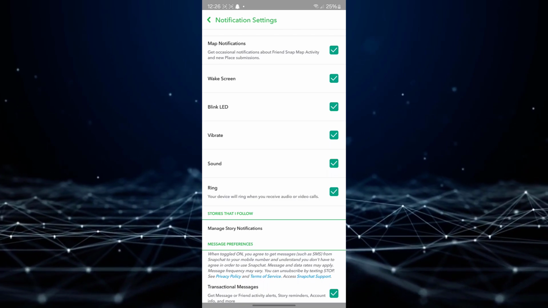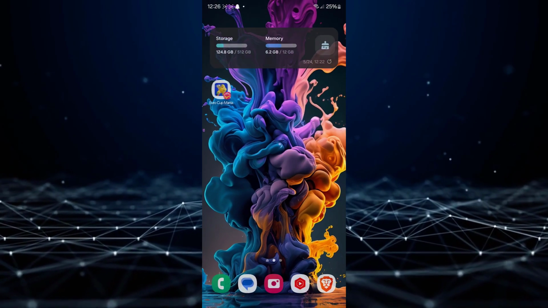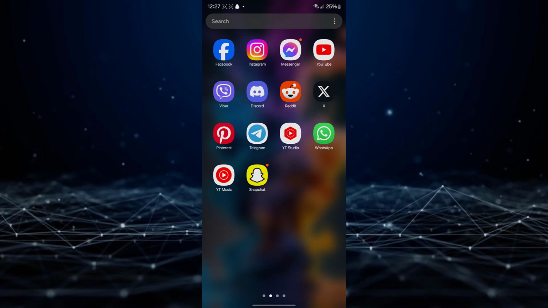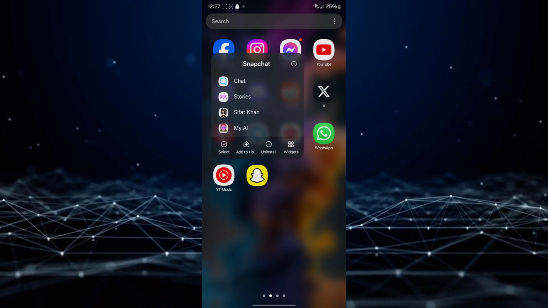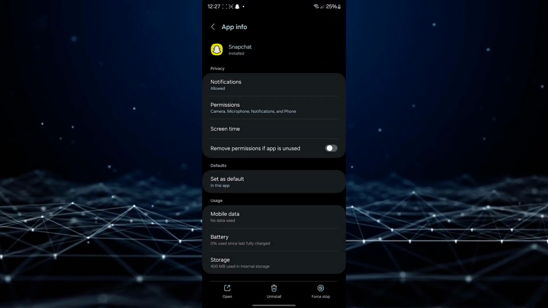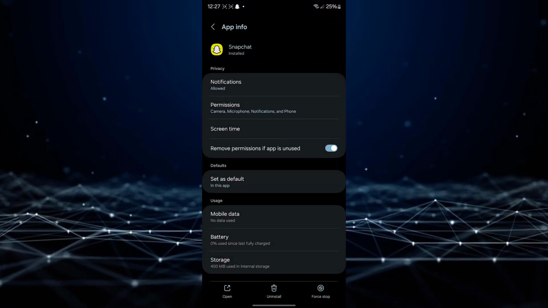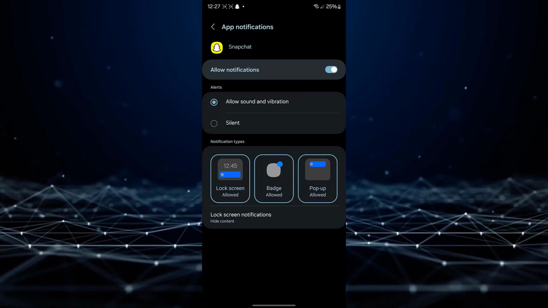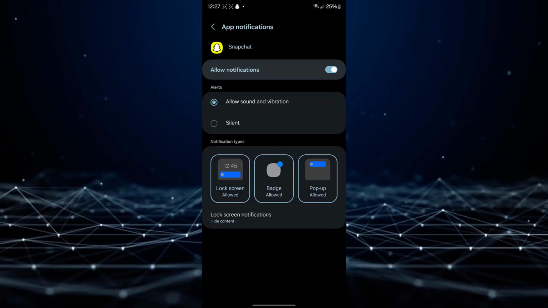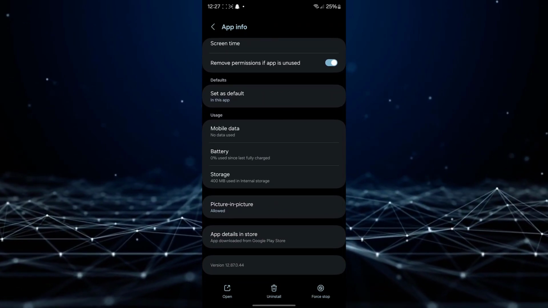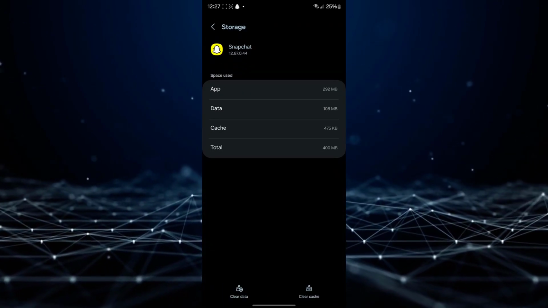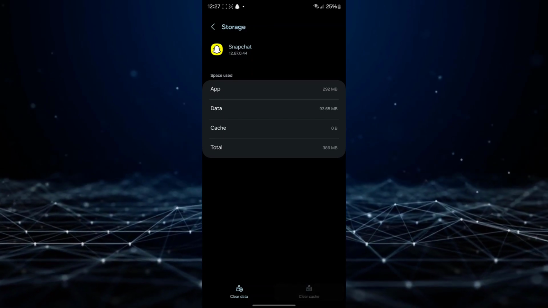If the issue persists, try the following. Long press the Snapchat app icon. Tap on App Info. Tap on Notifications and ensure it is turned on. Clear the app cache by going to Storage and Cache and tapping Clear Cache. These steps should resolve the issue.